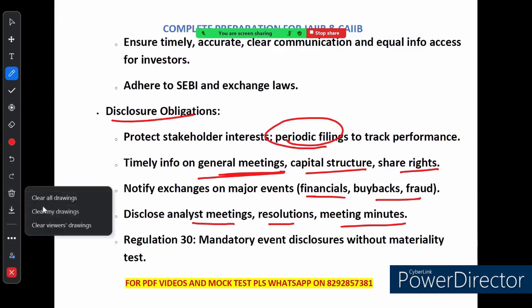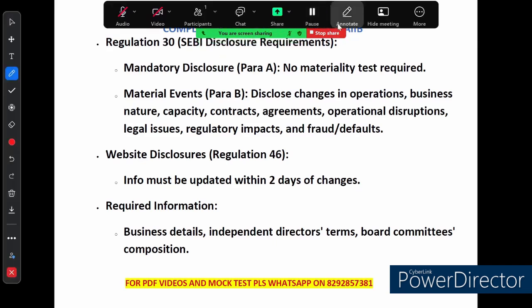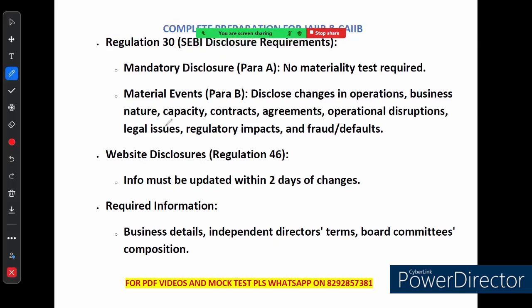Let's come to the next slide. The first is called Part A. So disclosure under Part A means such events must be disclosed without needing a materiality test. No materiality test is required. This means they are so important that they must always be reported. And Part B says that for events that could impact operations, business changes, legal issues or contracts, a materiality test is applied to decide if the disclosure is needed.